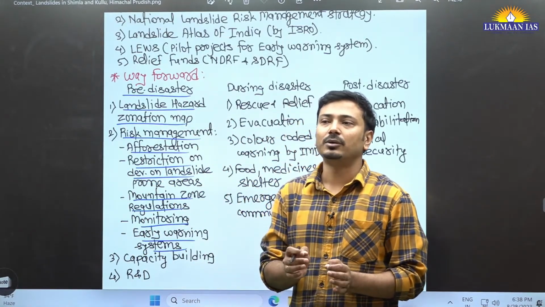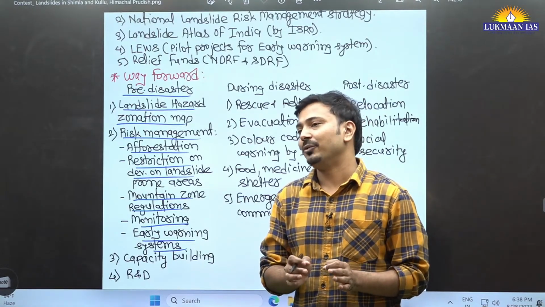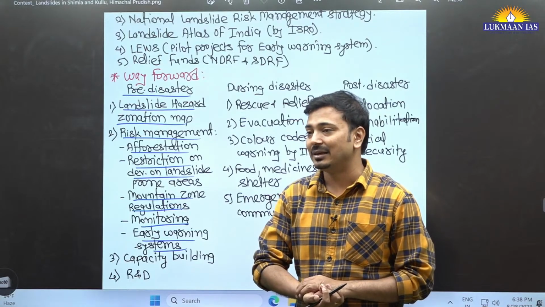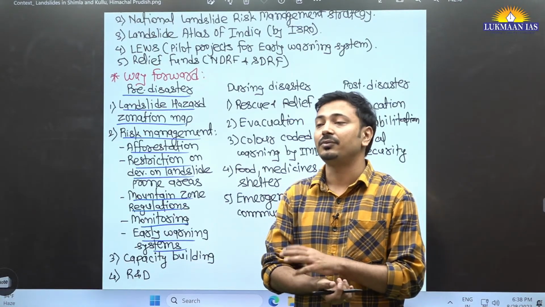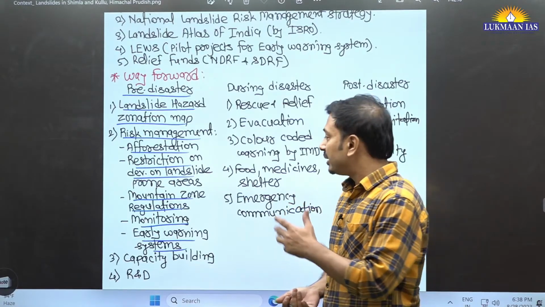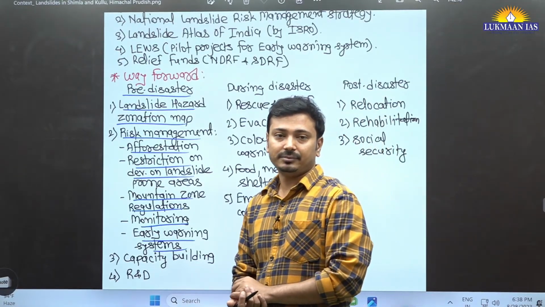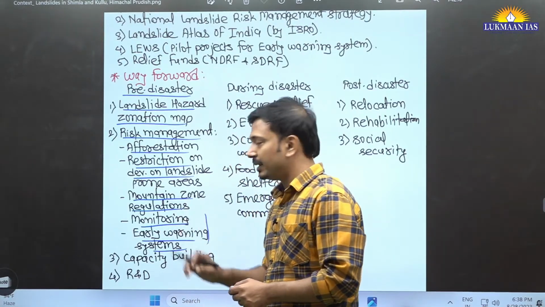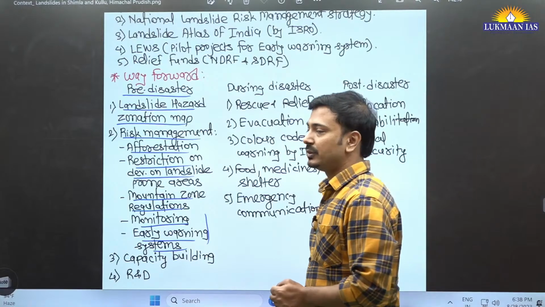We have a very good, well developed early warning system for cyclone, and that's why in the last 20 years we are able to reduce the loss of life and property significantly for cyclone, but not for landslide. So focus should be on this. In way forward, you have to mention that there should be more focus on this.